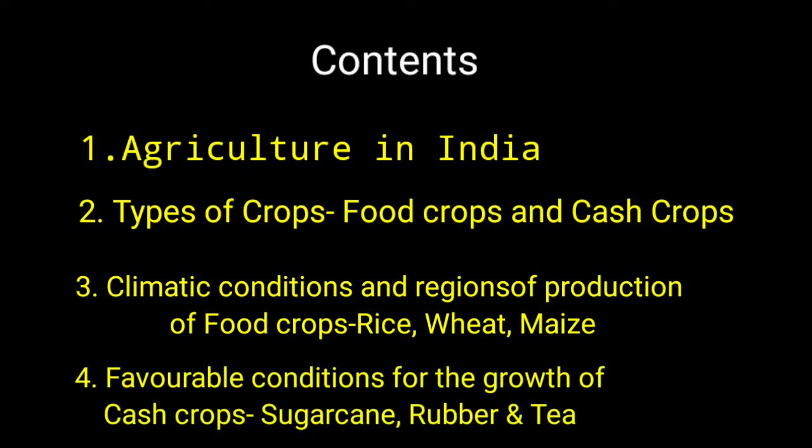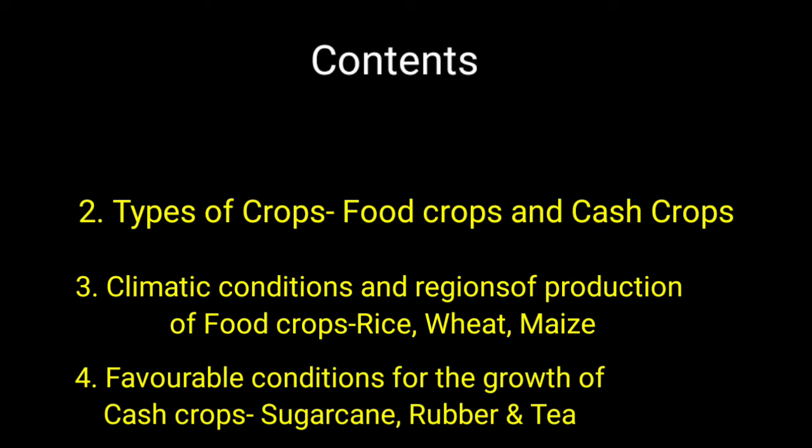And fourthly, the favorable conditions for the growth of cash crops. Here we are going to discuss three cash crops, that is sugarcane, rubber and tea, which is a beverage crop. Now let us discuss all these contents one by one, starting with the first topic, that is agriculture in India.